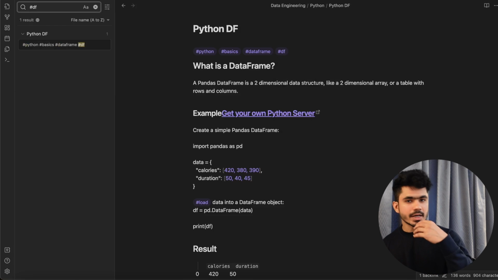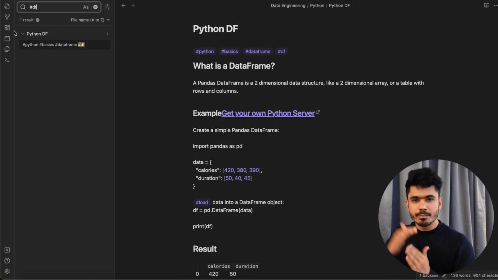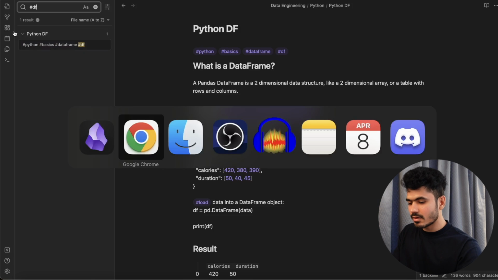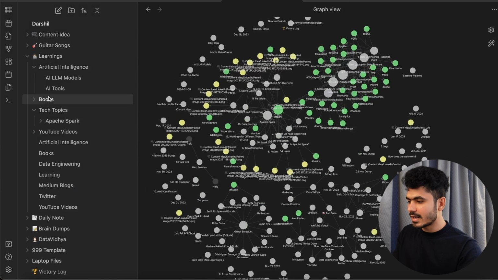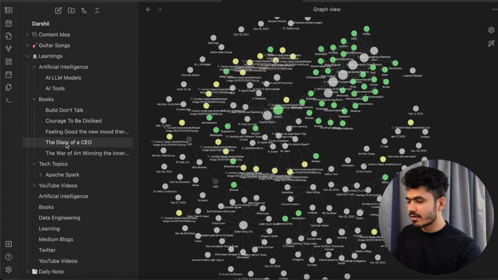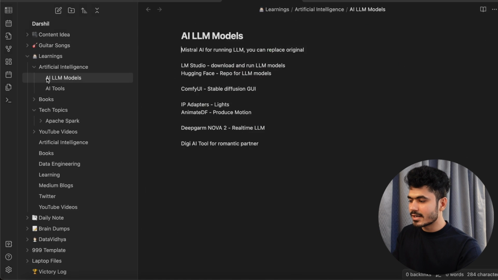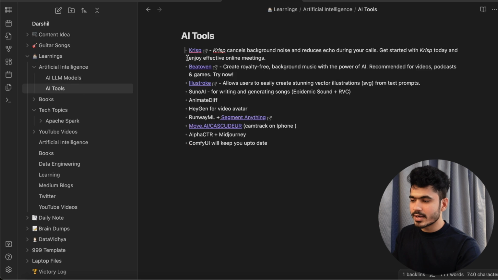So like this, let's say if you find a tweet, if you find a blog, and if you want to store it, you can create a folder for, let's say, Medium blogs, just like in my Obsidian. If I show it here, okay, in my learnings I have the books, all of the books that I've read, all of the AI related. So these are the AI related LLM models, these are the tools related to AI. So I try to store all this information in documents.